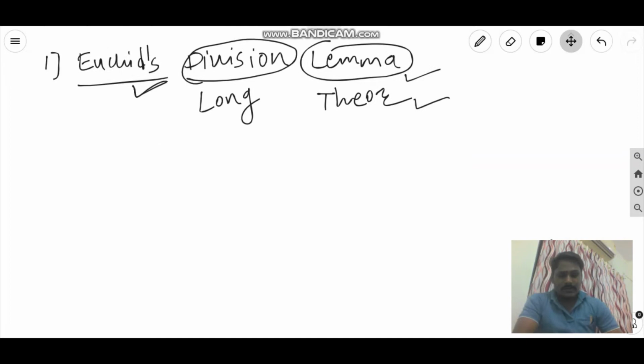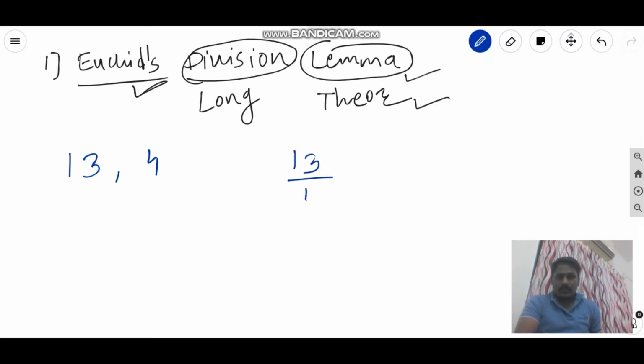Let me revise for you what is the long division method with an example. Suppose we have one number 13, another is 4. Now I divide 13 by 4. So here in the long division method, 4 3s are 12, and 13 minus 12 is 1.